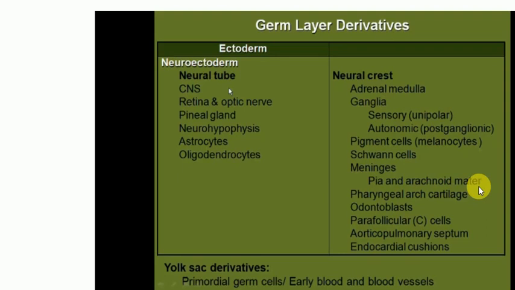The dura is a derivative of the mesoderm. And all the connective tissue and cartilage of the rest of the body is a mesoderm derivative, except the pharyngeal arch cartilage, which is derived from the neural crest cells. The odontoblasts are the cells which form the teeth, the dentine of the teeth. And then the parafollicular cells, the calcitonin producing cells in the thyroid gland, are derivatives of the neural crest cells. The aorticopulmonary septum and the endocardial cushions are all derived from the neural crest cells.